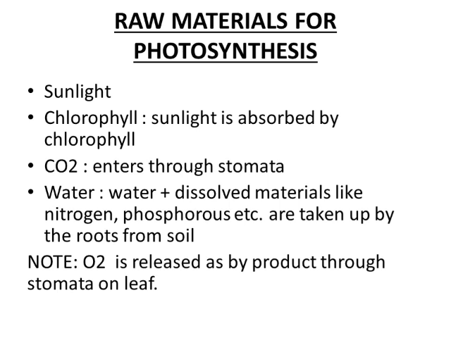For photosynthesis, number 1, sunlight, number 2, chlorophyll, number 3, carbon dioxide and water vapors are very essential. Chlorophyll pigment plays an essential role in trapping the sunlight. Carbon dioxide is essential for the formation of carbohydrate and it enters through the stomata. Water and dissolved materials like nitrogen, phosphorus, etc. are taken up by the roots from soil. Oxygen is released as a byproduct of photosynthesis through the stomata of leaves.